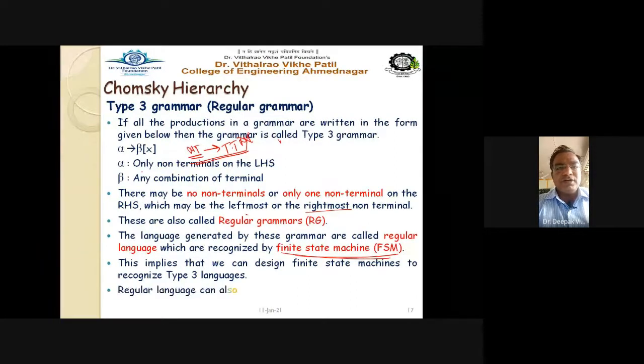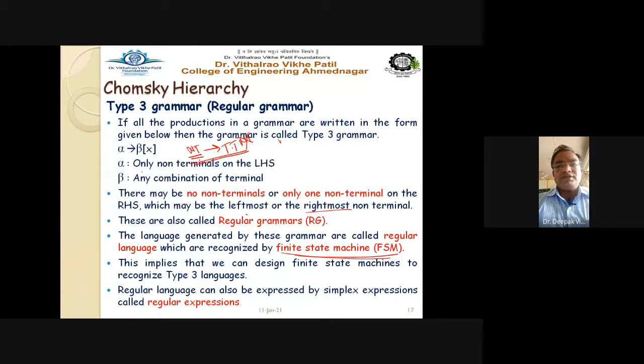Yes, regular language can also be expressed by a simple expression, and we all know that that is called the regular expression, that is nothing but A star dot B star, right? So it is a highly restricted grammar: only one non-terminal on the left hand side, and only one non-terminal on the RHS, and any combination of terminals on the right hand side.